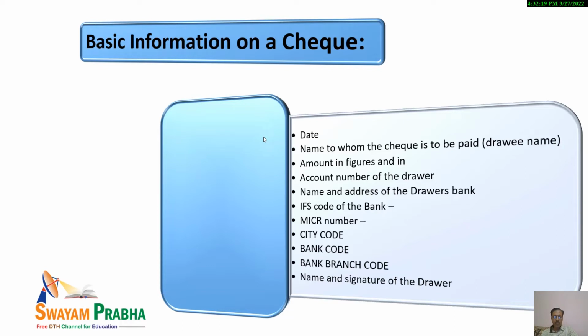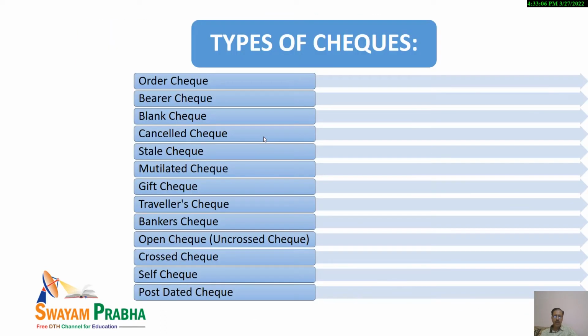Then IFSC code of the bank is there, that is Indian Financial System Code of the bank, and it is very unique. Then MICR number is usually there, city code is there, bank code is there, bank branch code is there, and then generally on the right side bottom it is to be signed there only. So this information is basically there on a check.